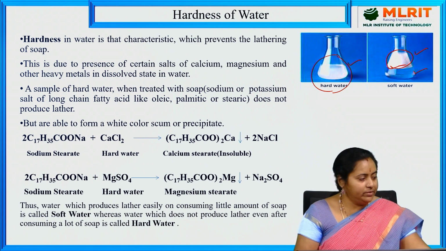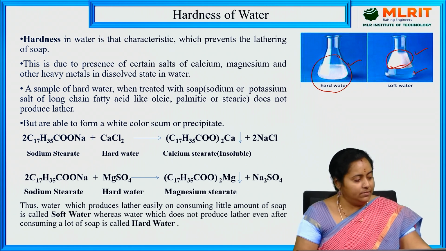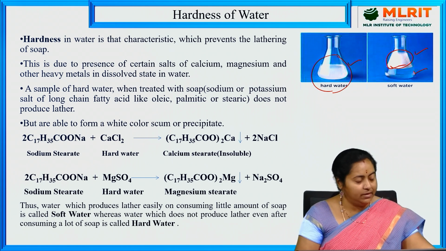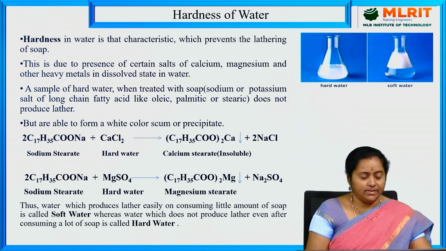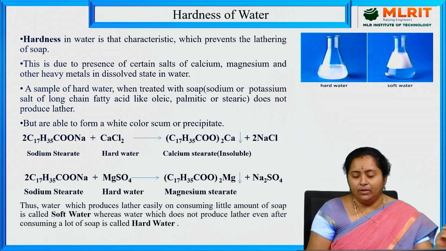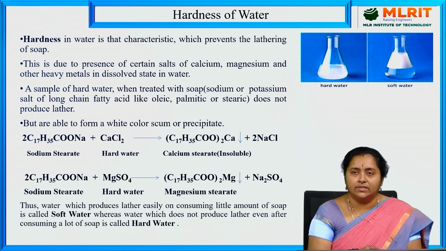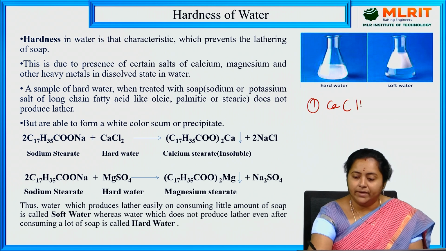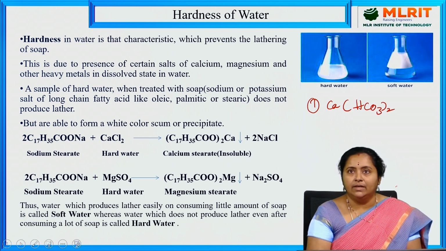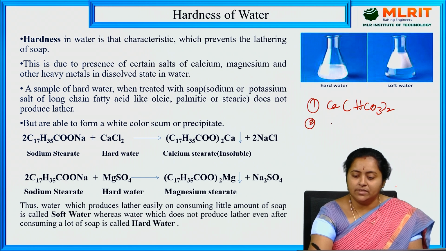One more thing, as I told you, some salts of calcium and magnesium are responsible for imparting hardness just as a property to the water sample. What kind of salts are responsible? First one is calcium bicarbonate, Ca(HCO3)2. Second one is magnesium bicarbonate.